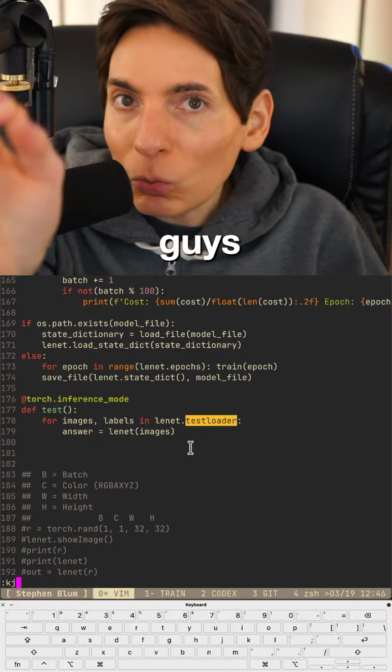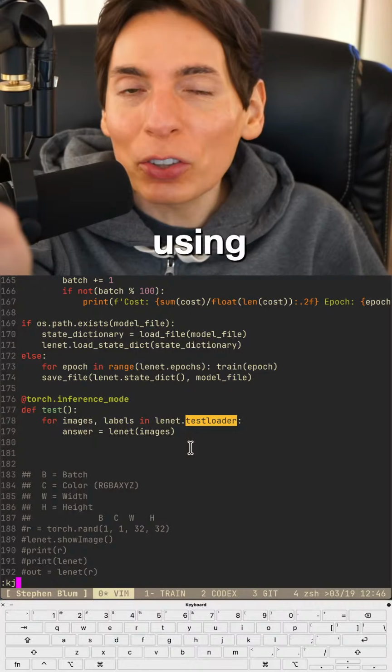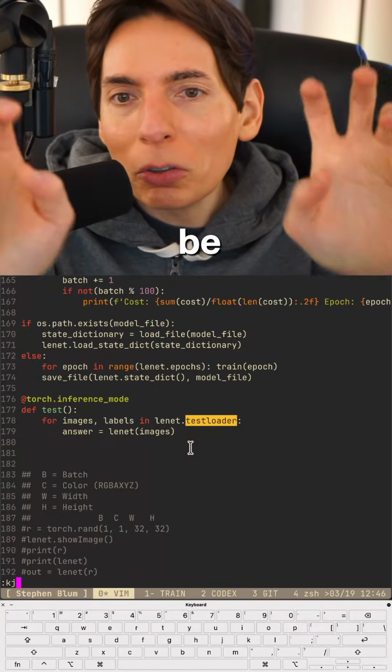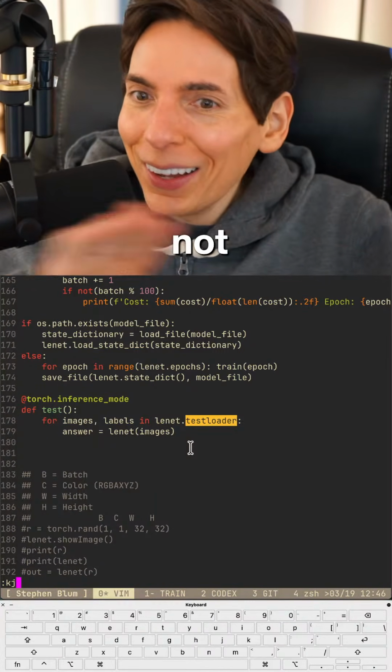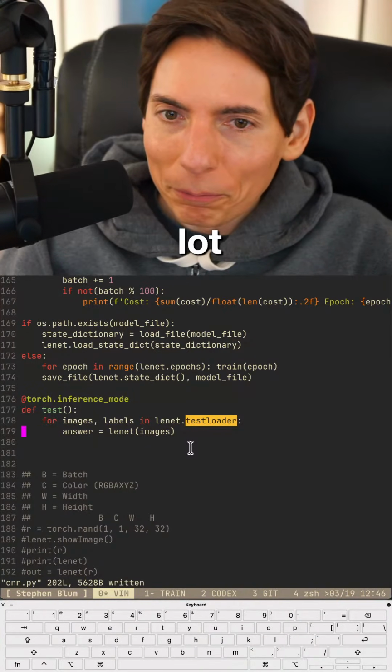Especially in the early days of Rust. Have you guys tried to use Rust like 10 years ago? You remember what that was like? The compiler was trying to be helpful, and it was not. It wasn't at all helpful. It's a lot better now.